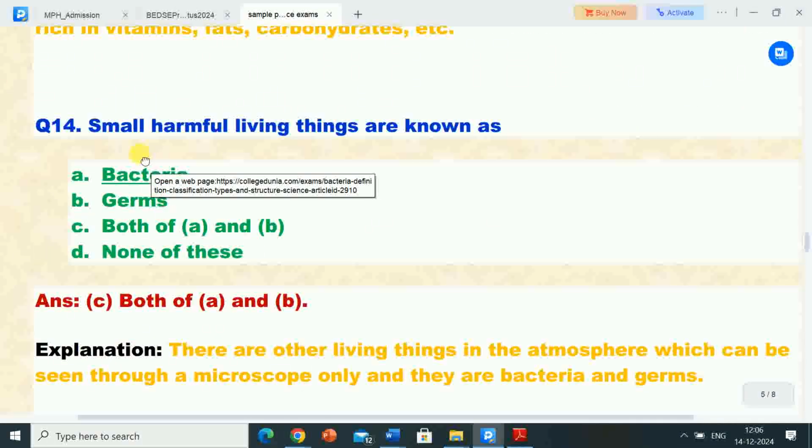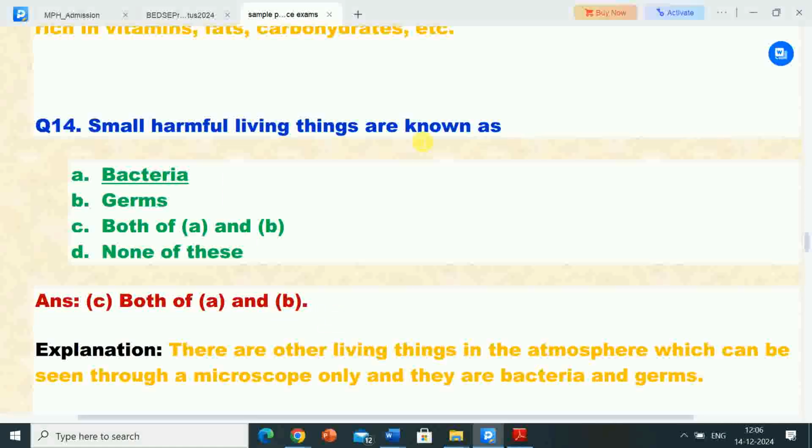Next question is question 14. Small harmful living things are known as. Options are A, bacteria, B, germs, C, both of A and B, D, none of these. Correct answer is option C, both of A and B.